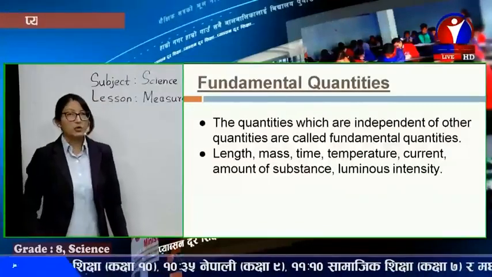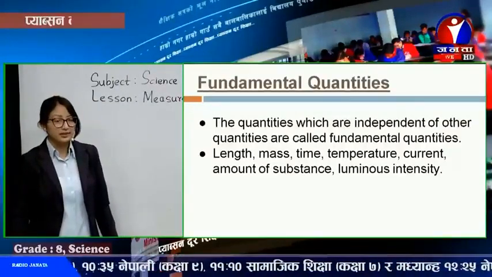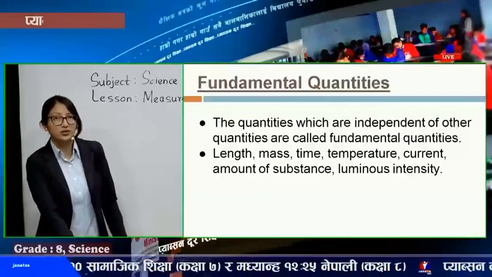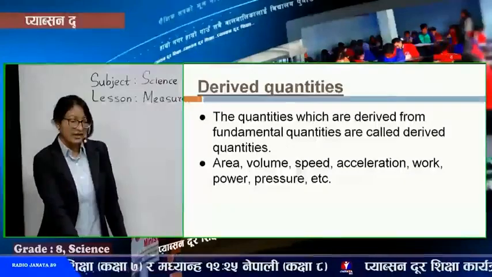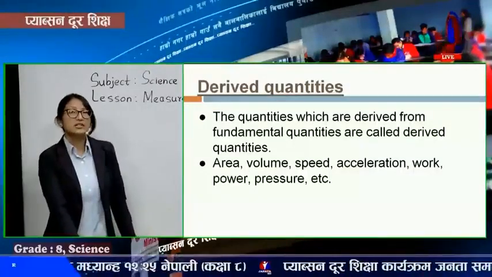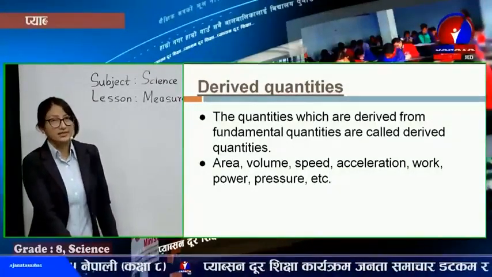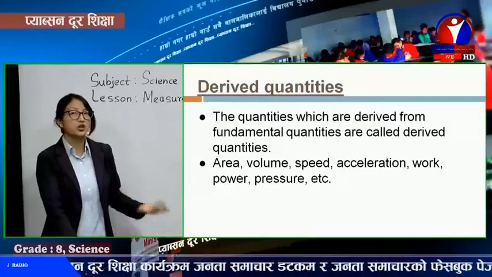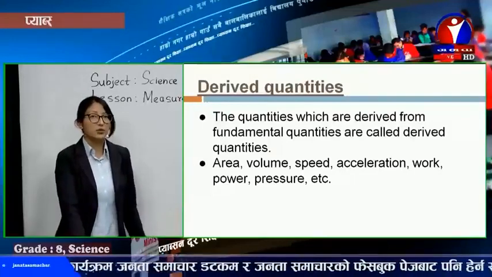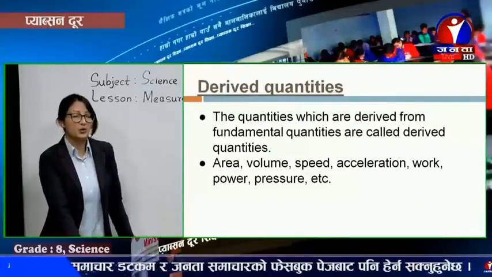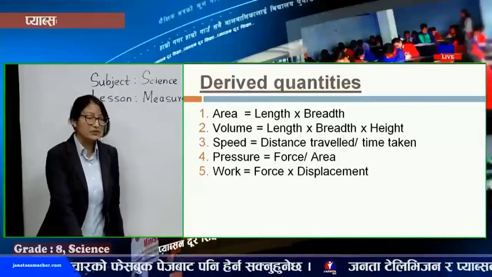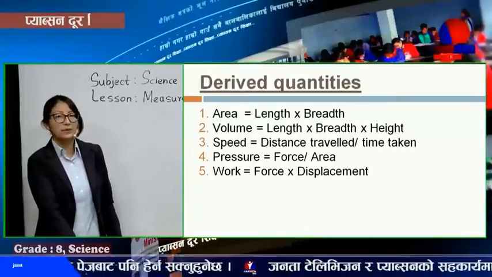And then we learned what fundamental quantities are. For example, length, mass, time are the fundamental physical quantities. We also learned about different derived physical quantities, like area, volume, speed. These are the derived ones which depend upon fundamental quantities. We also learned how to derive those derived quantities.